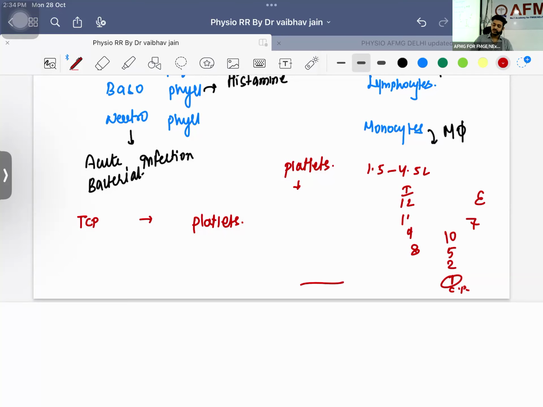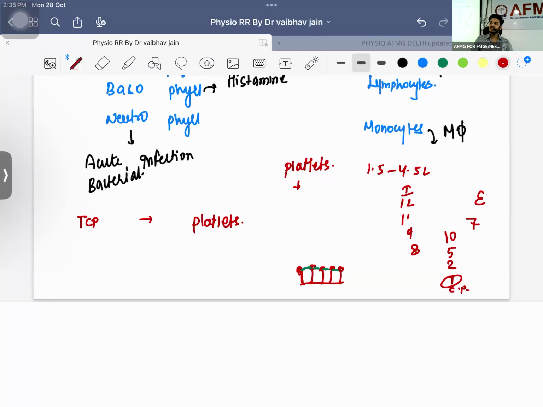Now what is happening? Suppose these are your platelets. They are bound with the help of GP1B, and they are undergoing degranulation, and because of that they are having primary hemostasis. Look here, everyone.